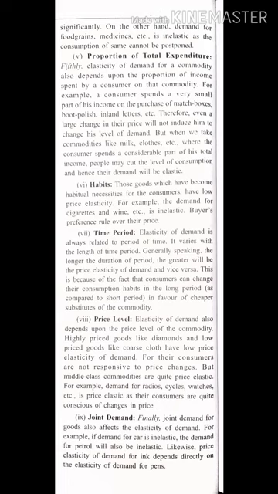Fine. So joint demand for goods also affect the elasticity of demand. Examples I have already given. So likewise, price elasticity of demand for ink depends directly on the price elasticity of pen, okay? So if demand for pen is more, no doubt ink will be demanded more, and if demand for pen is less, ink will be demanded less, okay?